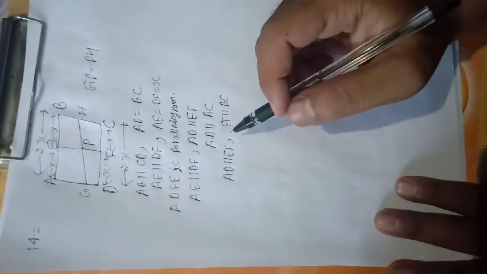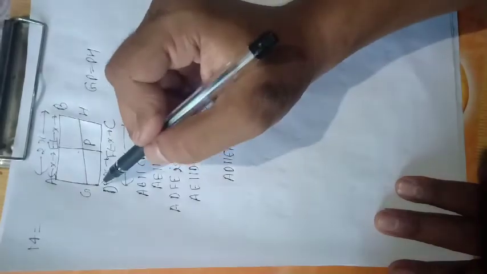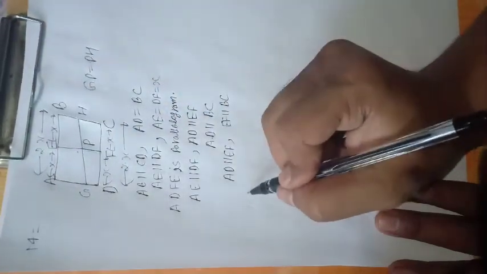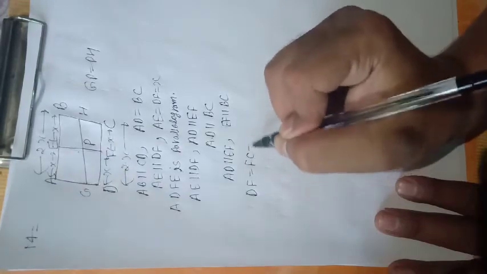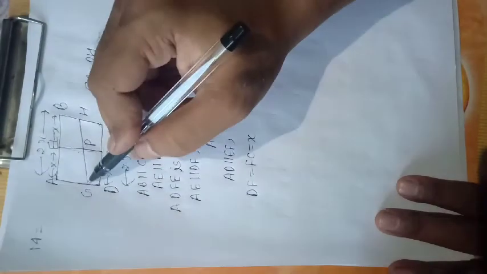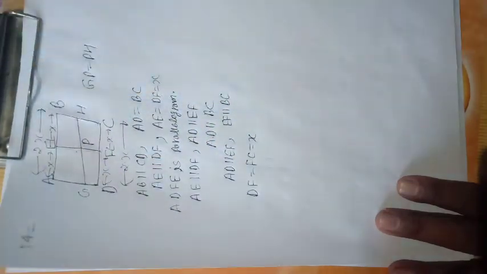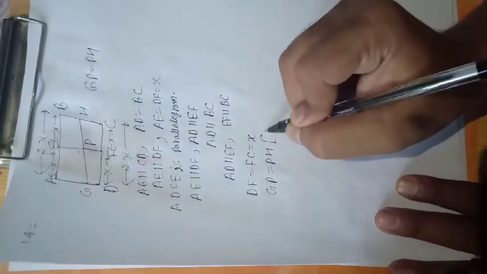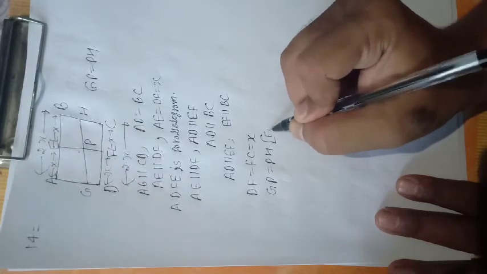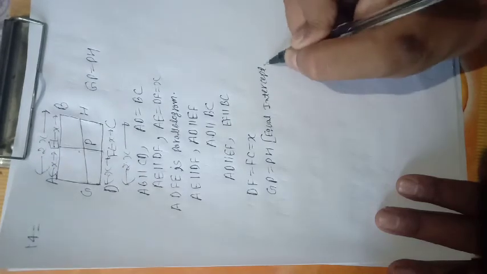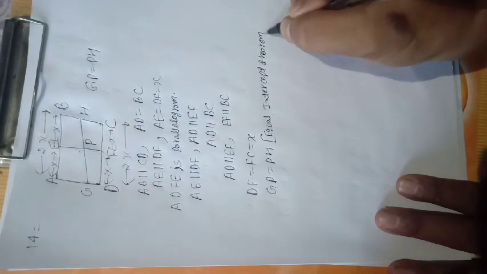Now using the intercept theorem, if three lines are parallel, a transversal cuts equal intercepts, meaning DF equals FC, because each equals x. This is a transversal. Then another transversal also cuts equal intercepts, so GP equals PH from the equal intercept theorem.